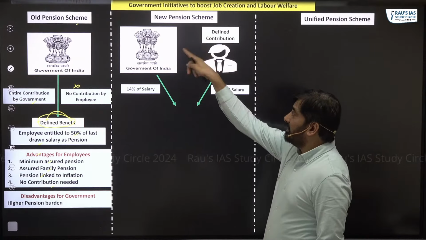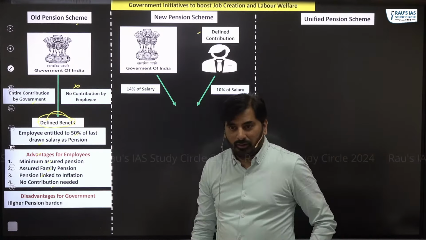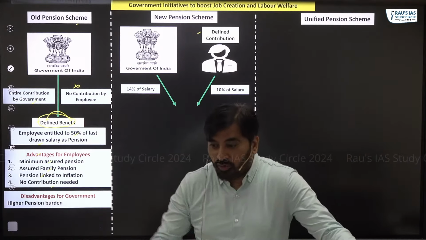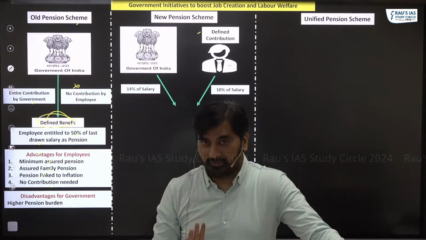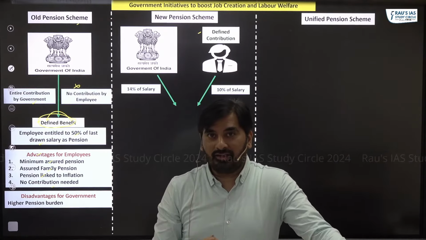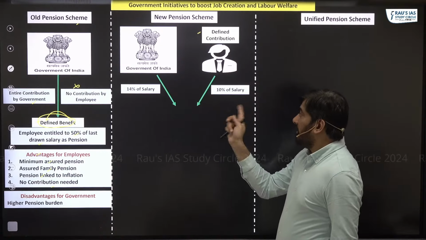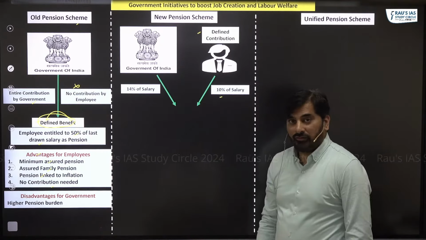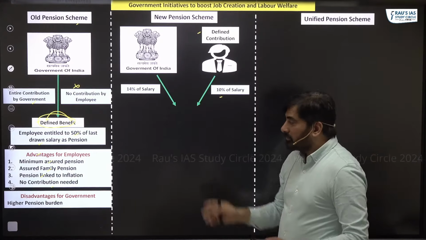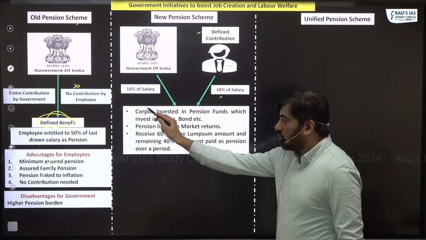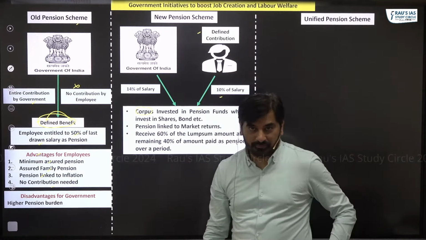And here, this scheme is called the defined contribution scheme. Why defined contribution? Because the contribution by the employee is defined. Government, as you can see, used to contribute 14% of salary. Employees contribute 10% of their salary. So this money, what actually happens is this corpus gets invested in pension funds.